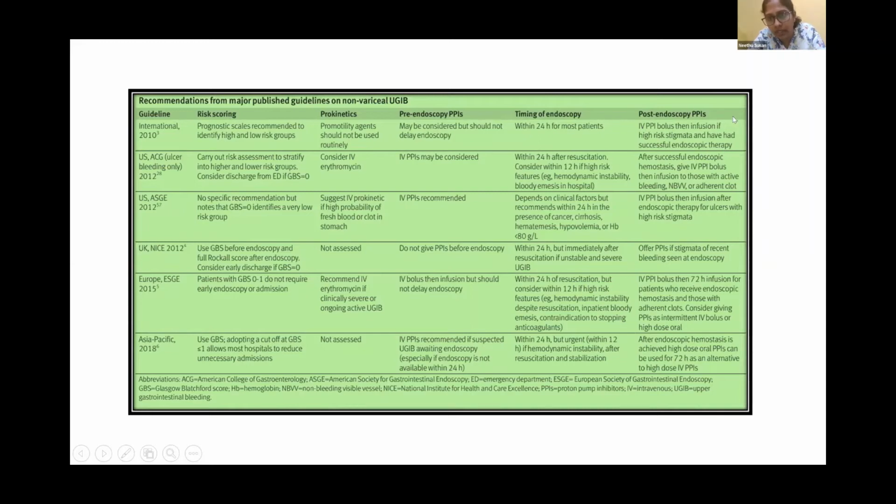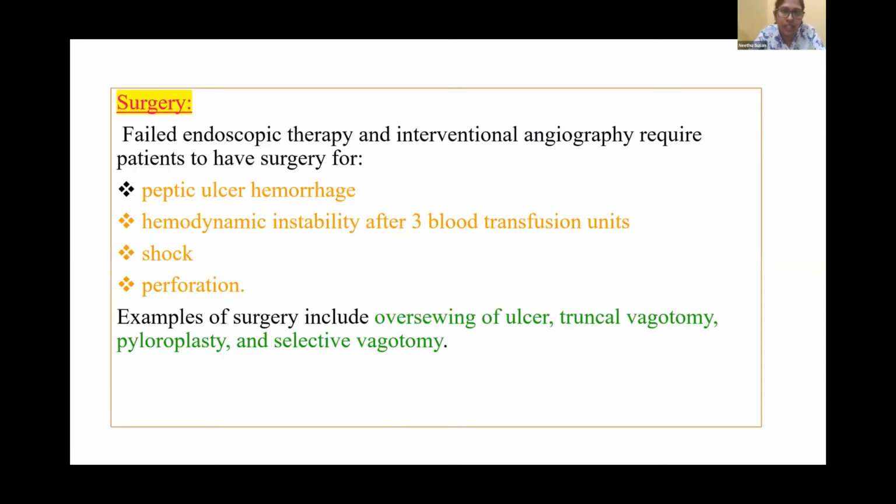Coming to post-endoscopy PPIs, the majority say to give an IV PPI bolus followed by infusion after successful endoscopic therapy, for at least 72 hours. If endoscopy fails or interventional angiography fails, if both these fail, then we can go for surgery. The specific indications are peptic ulcer hemorrhage with hemodynamic instability after 3 units of blood transfusion, if the patient is in shock, or if there is perforation. Examples of surgery include oversewing of ulcer, truncal vagotomy, pyloroplasty, and selective vagotomy.